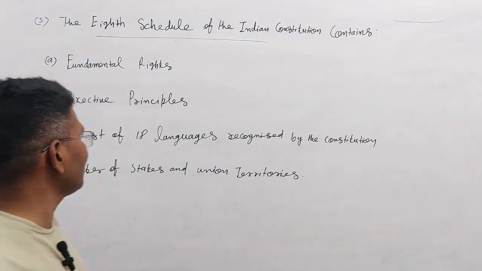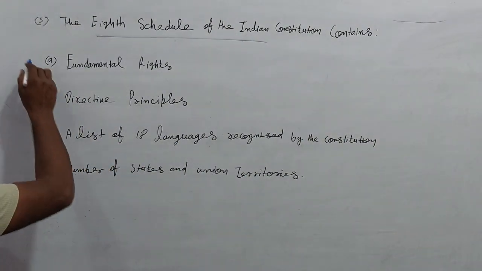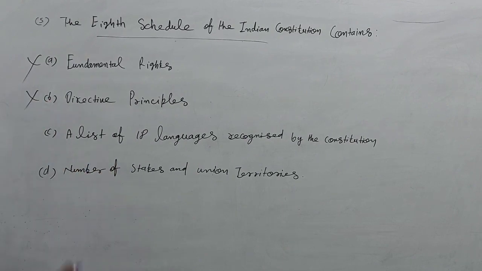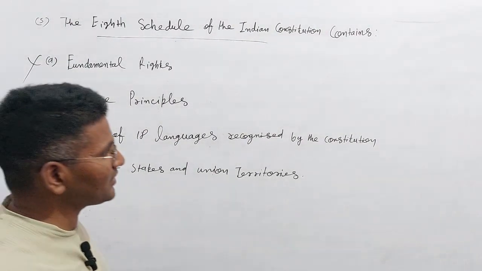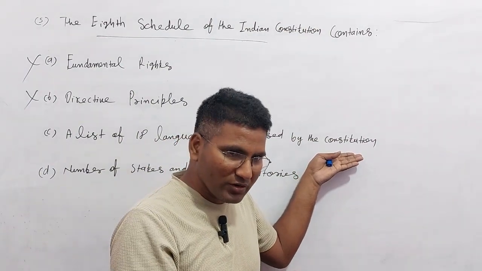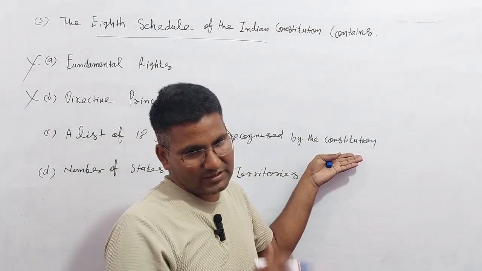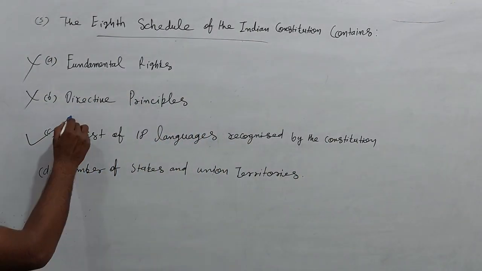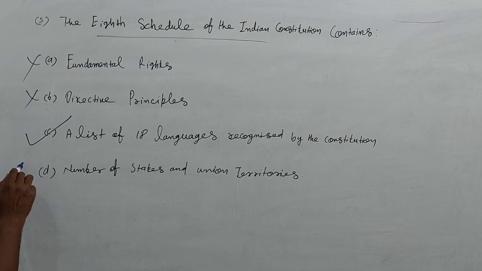So here are your options. Fundamental rights is wrong. Directive principles is wrong. A list of 18 languages recognized by the Constitution, and later 4 more languages were added. Are you getting it or not? So your right option is C. And the number of states and union territories is wrong.